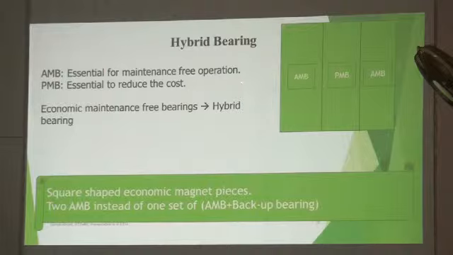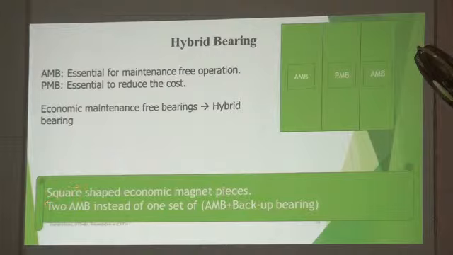Now, coming to the active magnetic bearing, we see that it is essential for us to provide maintenance-free operation. To reduce the cost of the permanent magnet, particularly with the configuration we have come up with, it does not cost too much. If you buy a complete permanent magnet ring, you have to give the complete design to a Chinese company, and they will make a die and make the permanent magnet according to that. That will cost a lot. Instead, we say, you give me the square shape, and it is our job to assemble it. The cost has come down drastically.